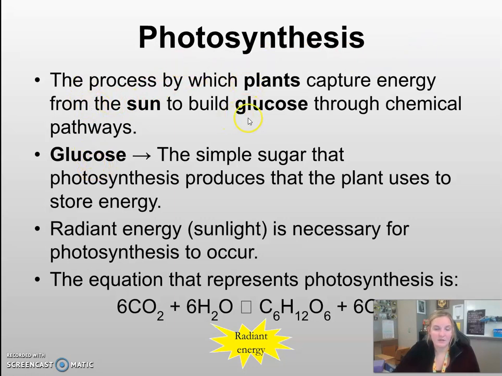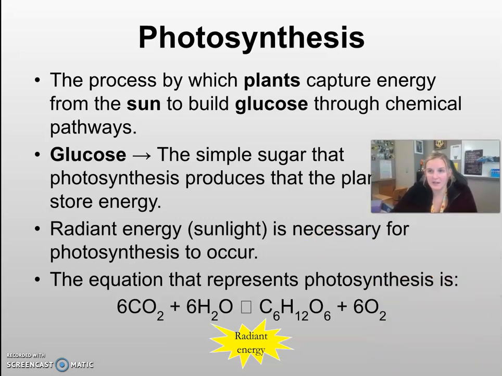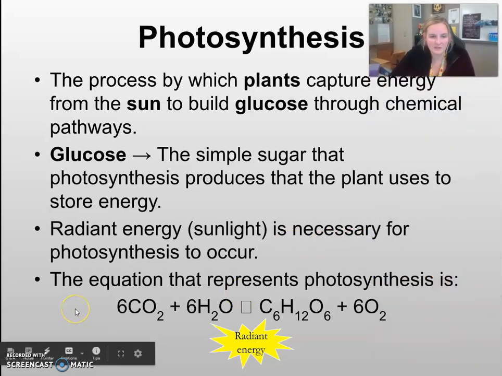The plant is going to create glucose from that solar or radiant energy. That glucose is the simple sugar that is the plant's stored food, but that glucose is really too big for the plant to use as active energy, so they're actually going to use that glucose later in cellular respiration. Radiant energy or sunlight is necessary for photosynthesis to occur. If you do not have sunlight, you will not see photosynthesis occurring in those plants. And so that's why you always need to have that sunlight available for photosynthesis.